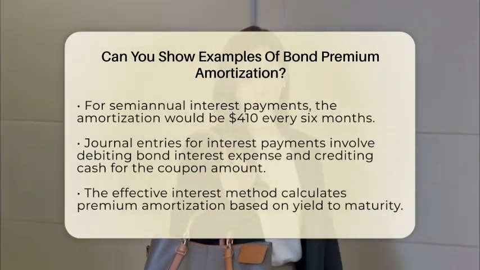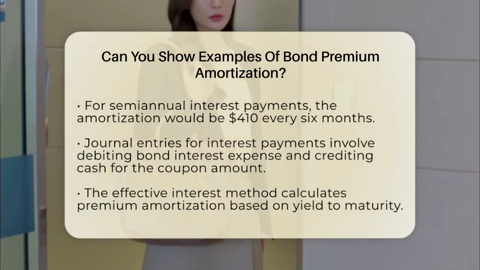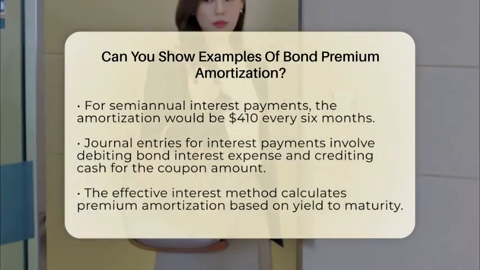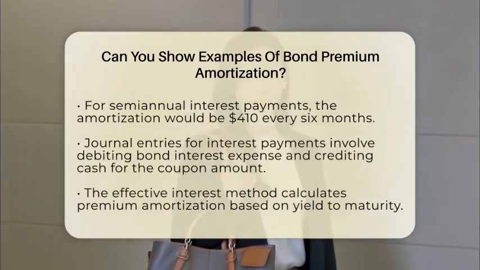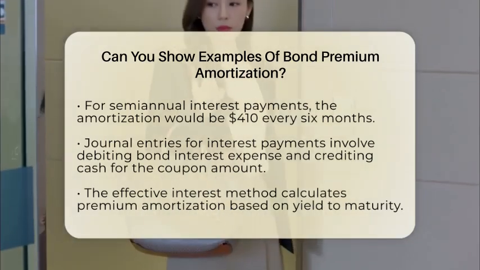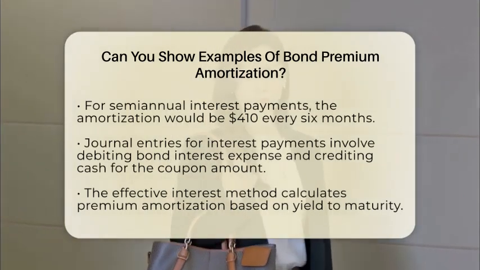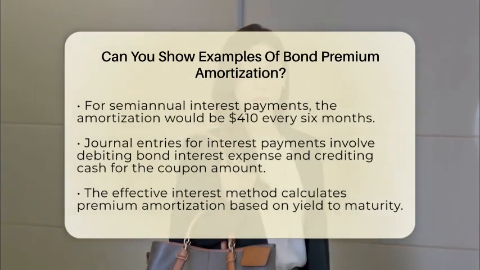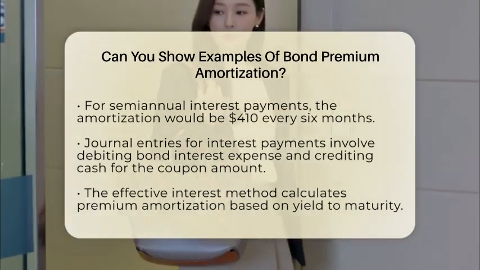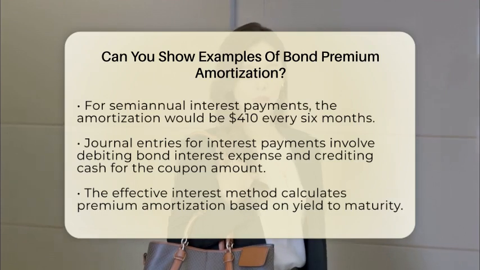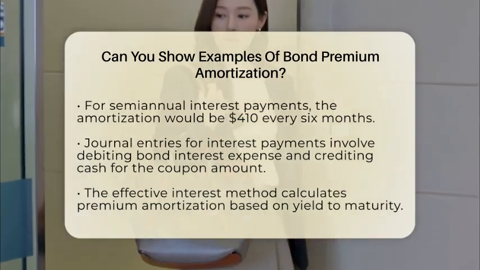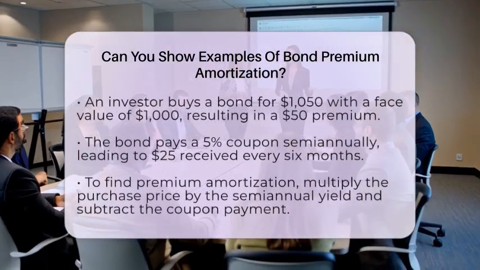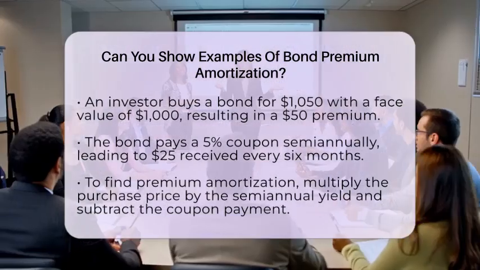Now, let's look at another example using the effective interest method, also known as the constant yield method. Imagine an investor buys a bond with a face value of $1,000 for $1,050, resulting in a premium of $50. This bond pays a 5% coupon semi-annually, which means the investor receives $25 every 6 months. To calculate the premium amortization for the first period, we need to find the bond's yield to maturity. If the yield to maturity is 3.89%, the semi-annual yield would be 1.945%.